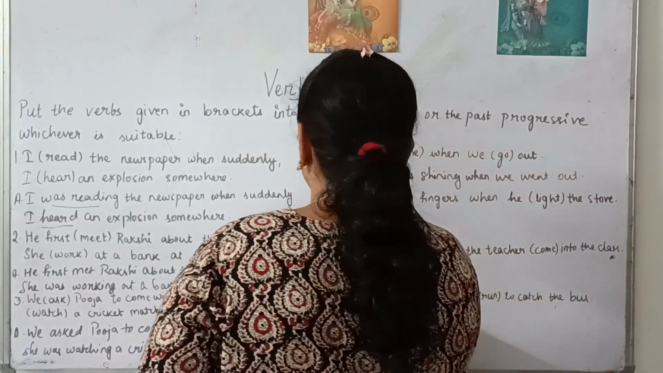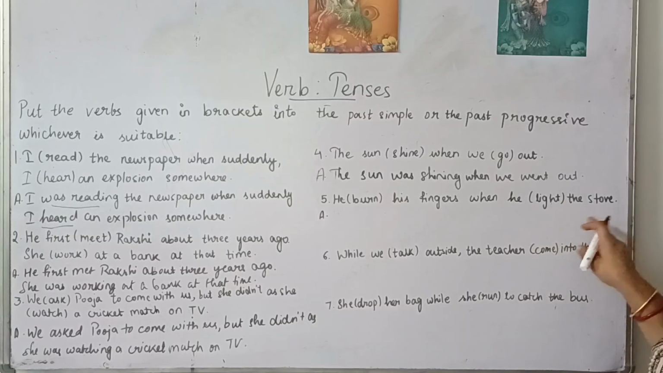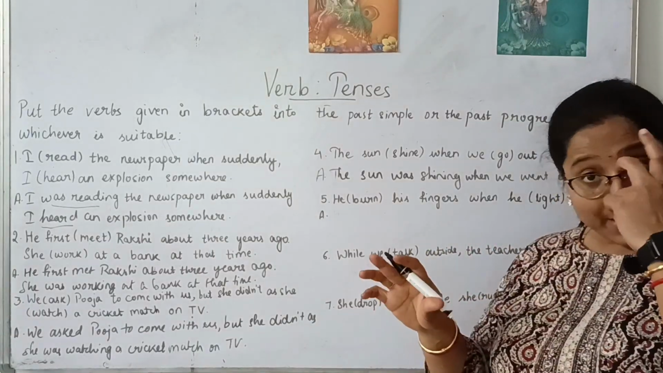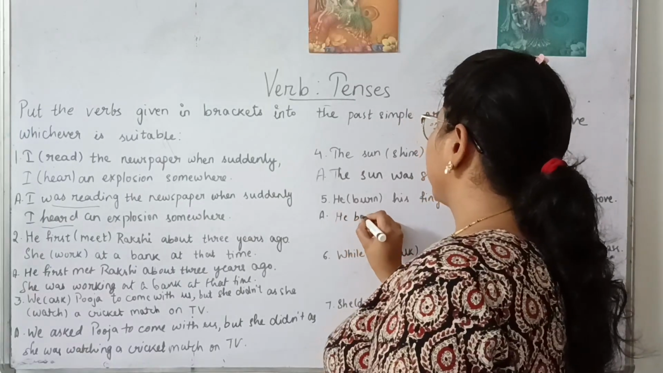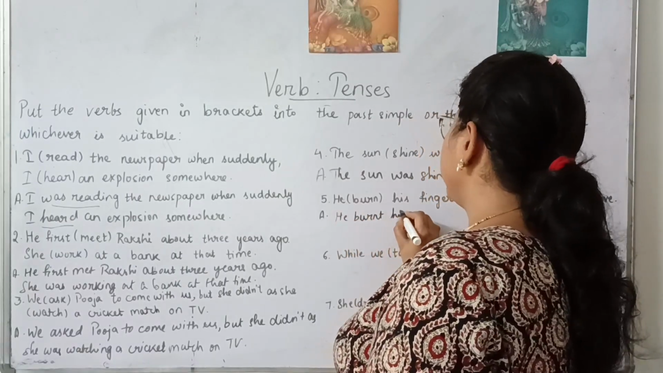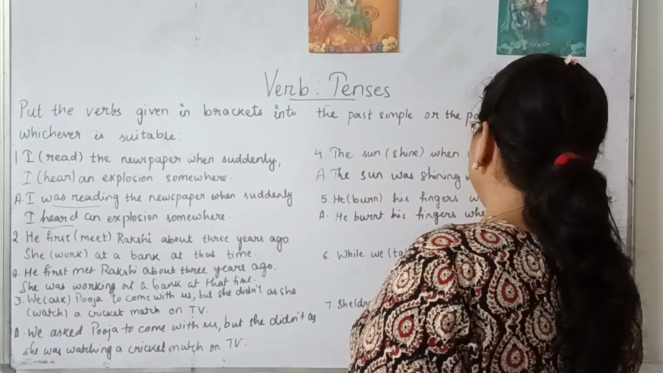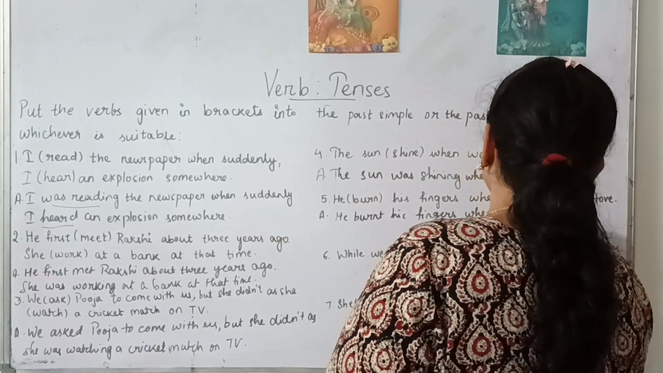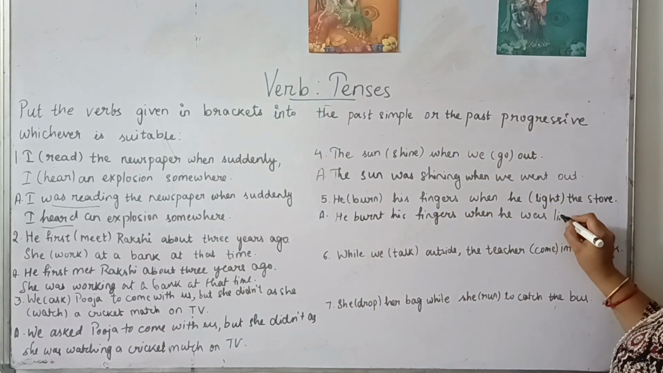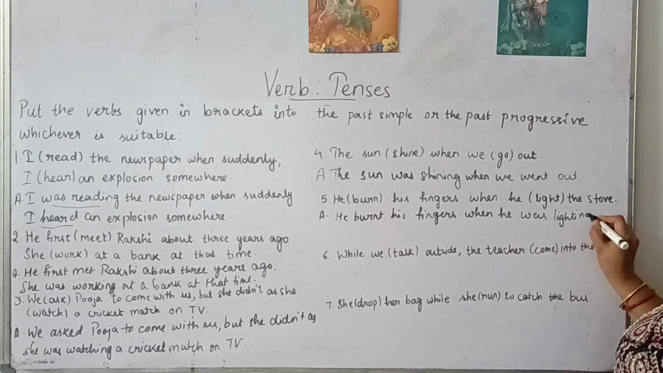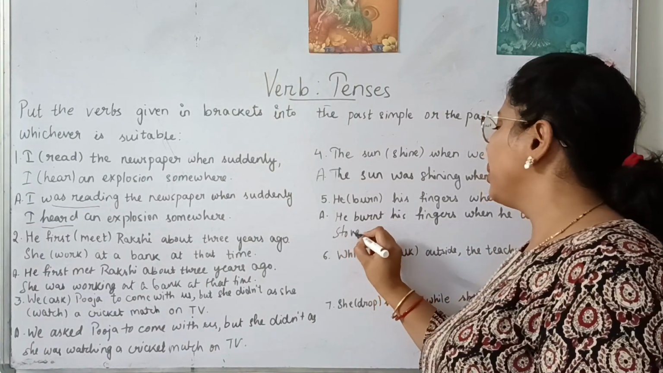Next, number 5. He burned his fingers when he lighted the stove. So this action has already happened. This is a past action. So he burned his fingers when he was lighting the stove. When he was lighting the stove, this was the action that was in progressive form during which the finger got burned.